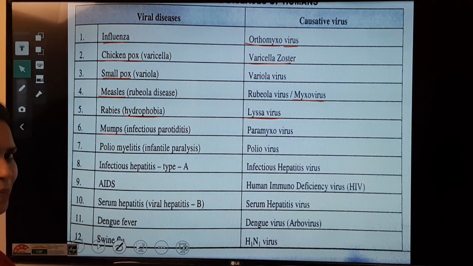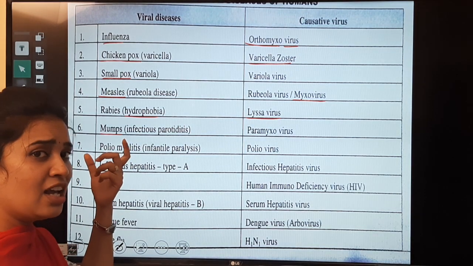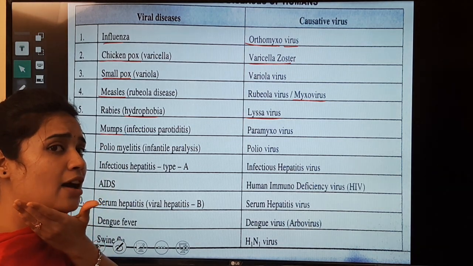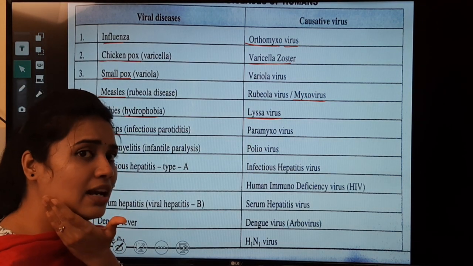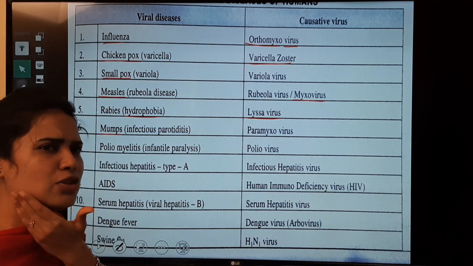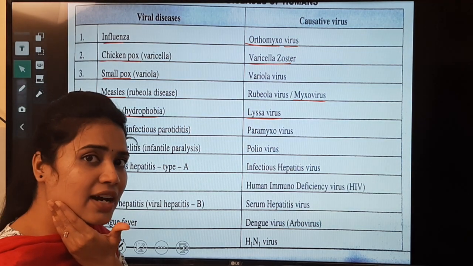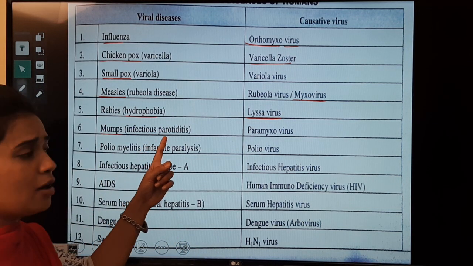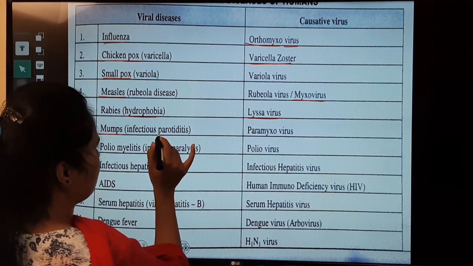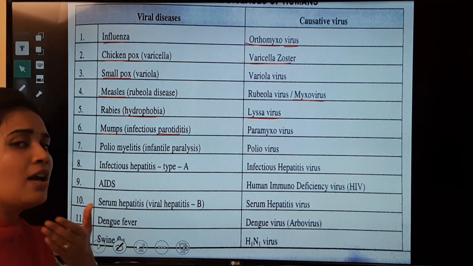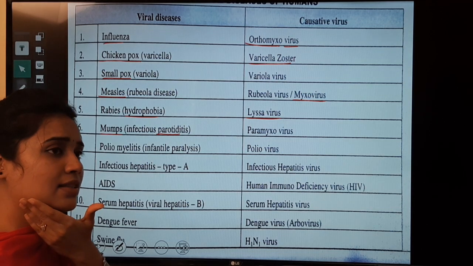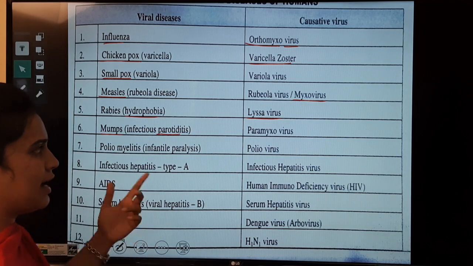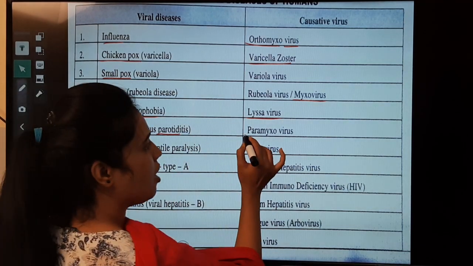Mumps. You people know about this mumps. In Kannada they tell you already. So many people have experienced this mumps. They mainly infect your salivary gland. They used to say in Kannada, bungan bavu. That is nothing but mumps, also called infectious parotiditis. Parotiditis means the salivary gland present here, the parotid gland, is infected. It is mainly caused by paramyxovirus.